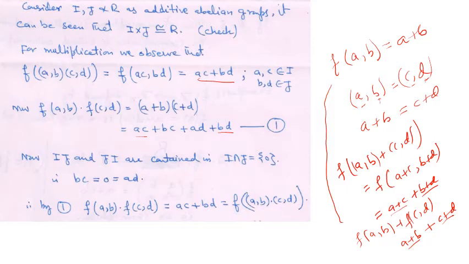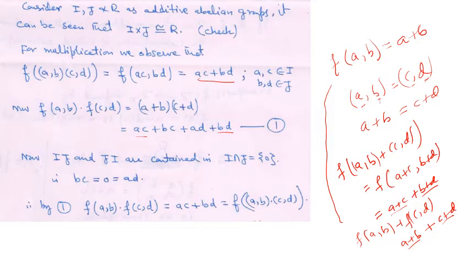So BC is equal to 0 and AD equal to 0, because BC belongs to J, BC belongs to I, AD belongs to I, and AD belongs to J. So this belongs to I intersection J, this belongs to I intersection J, so they are equal to 0.